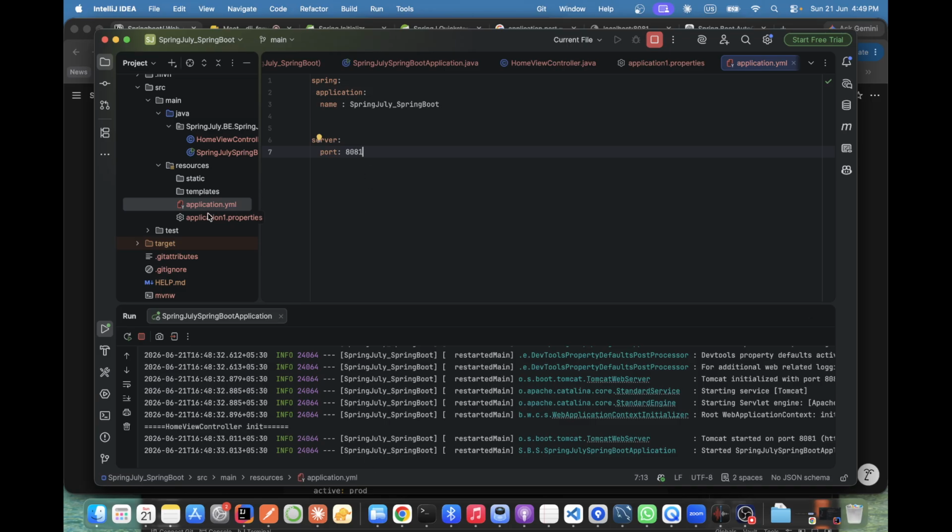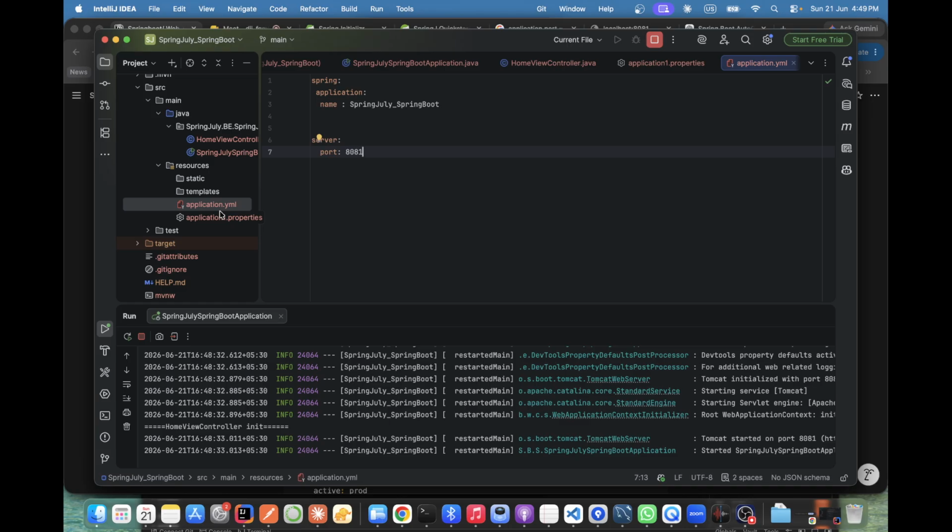One is the property file of these two. The second one is profiling. What is profiling? See, an application file cannot be created in the main source folder. It has to be in the resources folder only. It cannot be created in the source folder as well as outside the project folder. It is inside resources only. Okay, we'll move on now.